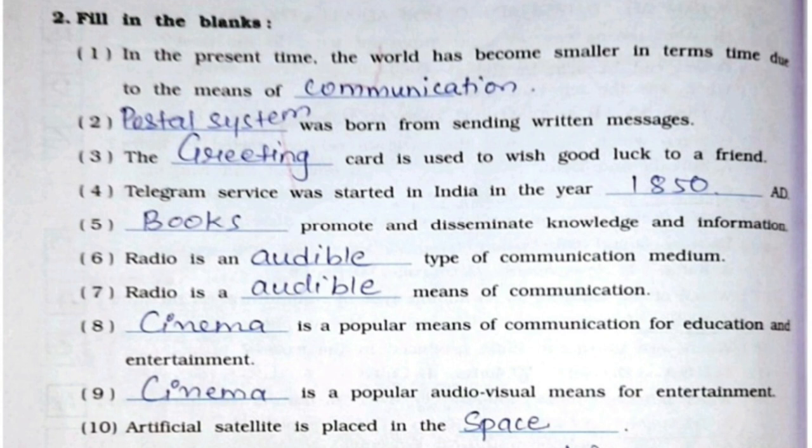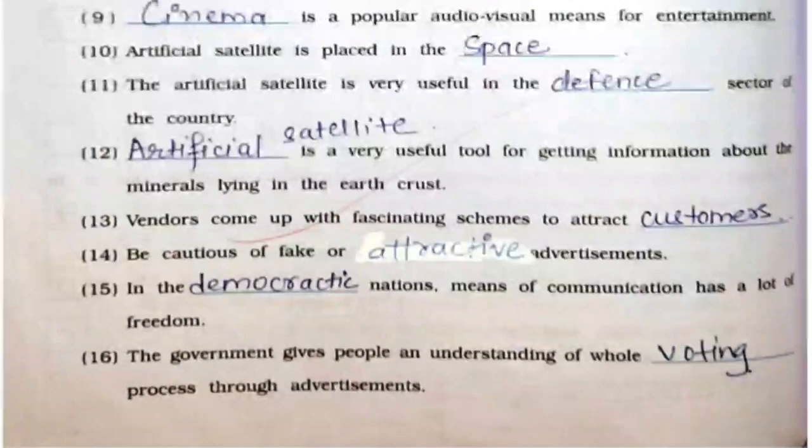Eighth, cinema is a popular means of communication for education and entertainment. Ninth, cinema is a popular audiovisual means for entertainment. 10th, artificial satellite is placed in the space. 11th, the artificial satellite is very useful in the defense sector of the country. 12th, artificial satellite is a very useful tool for getting information about the minerals lying in the earth's crust.